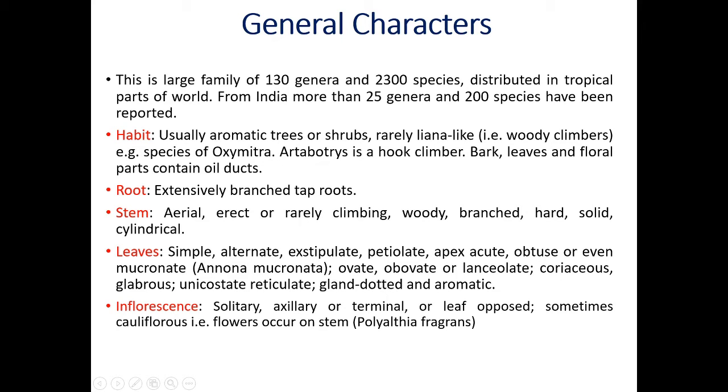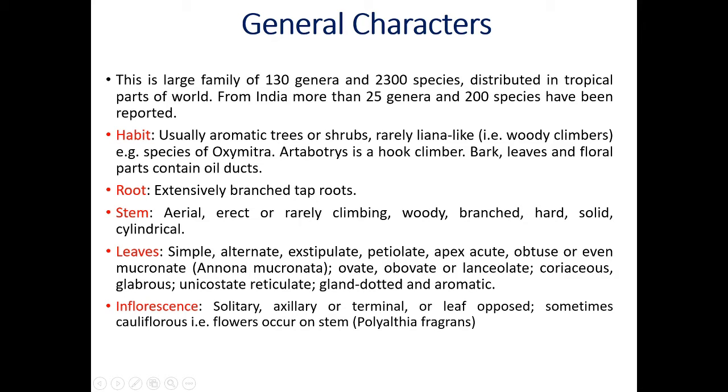Then let us see the leaves. In family Anonaceae, leaves are simple. They show alternate phyllotaxy. Alternate phyllotaxy means from each nodal point or bud you get only one leaf, and all the successive leaves are distributed alternately on the branches of the stem.